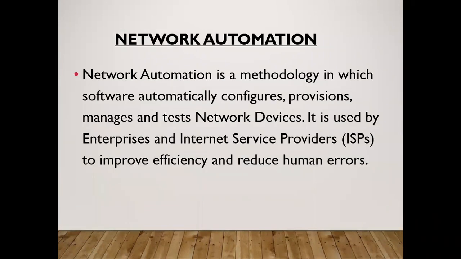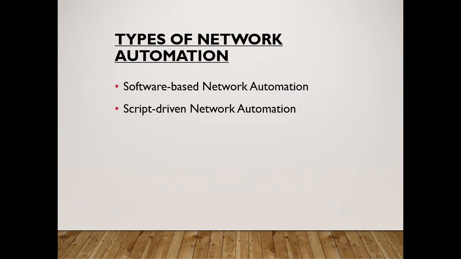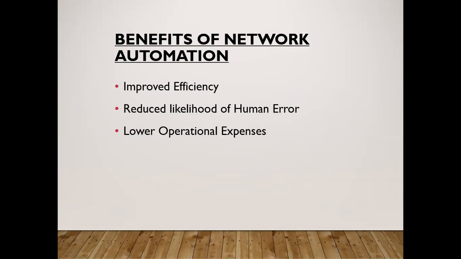So the first topic is network automation. Network automation is a methodology in which software automatically configures, provisions, manages, and tests network devices. It is used by enterprises and ISPs, internet service providers, to improve efficiency and reduce human errors. There are two types of network automation, that is software-based network automation and script-driven network automation. The benefits of network automation are improved efficiency, reduced likelihood of human errors, and lower operational cost.